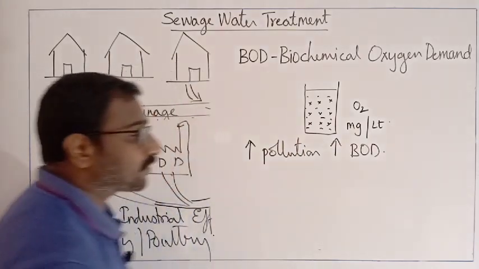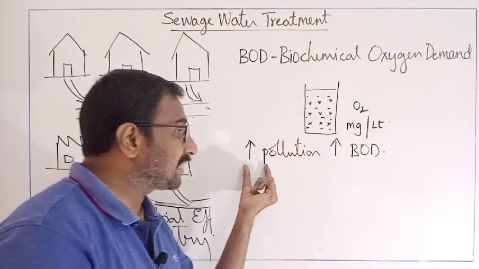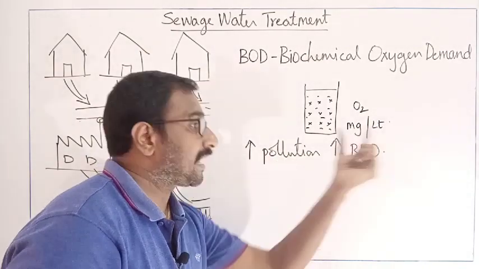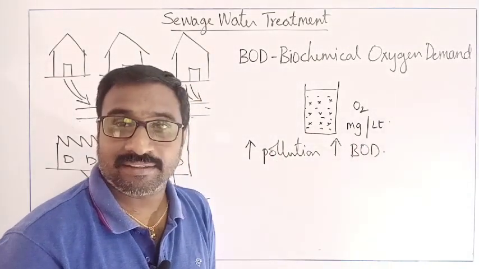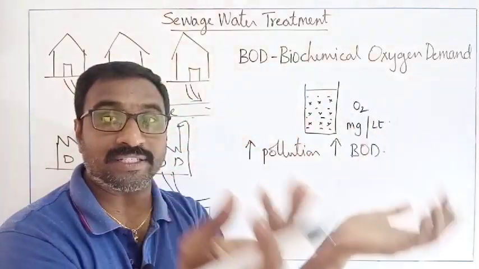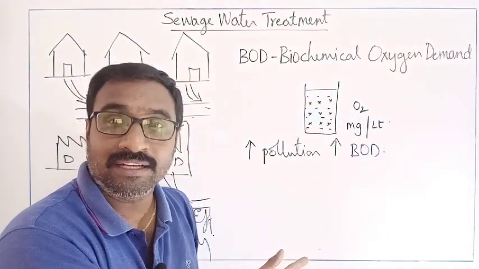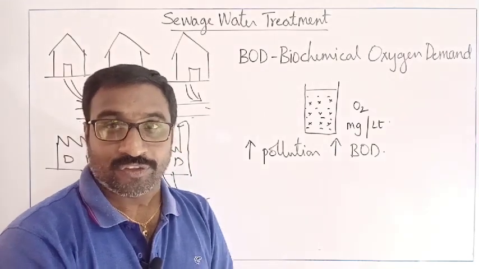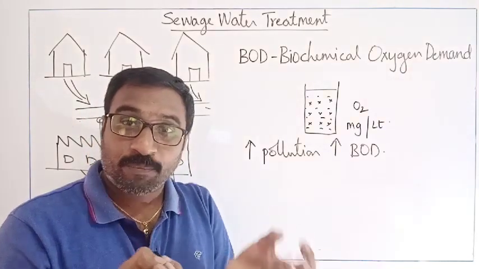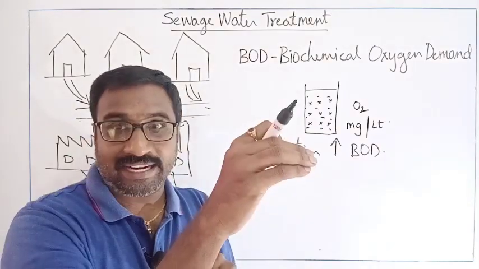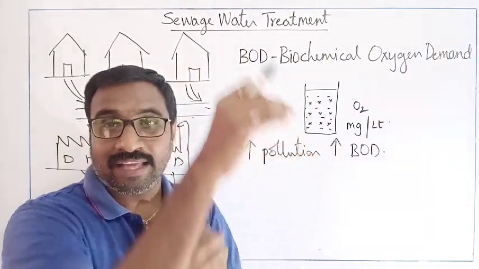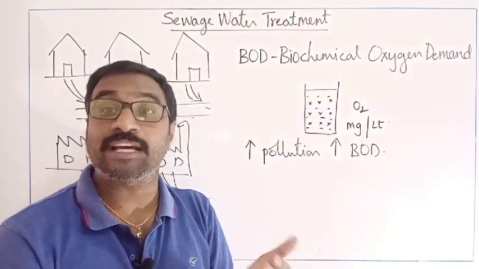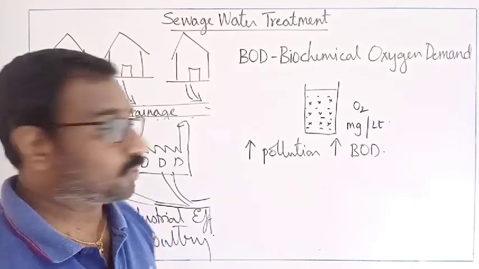Very, very important question. Higher the polluted water, higher its BOD. What is the meaning? We require a large amount of oxygen to detoxify the organic matter present in 1 liter of water. So we are taking microbes, providing them with oxygen such that oxidation will occur and the organic matter will decrease. It means that we are purifying indirectly. So like that we can see.